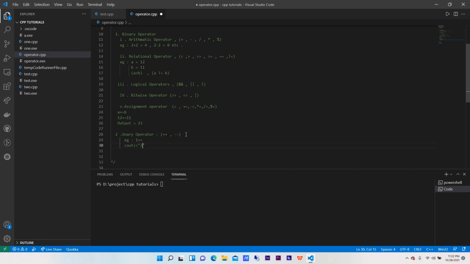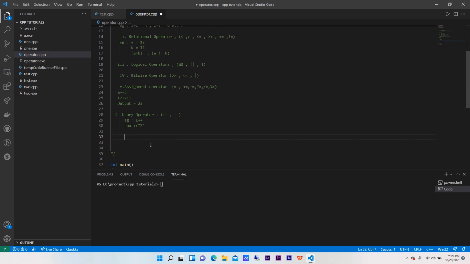You got my point? There are different types of unary operator. One is postfix and one is prefix. The example which I have given is prefix. Now see, the concept comes here. Listen carefully. We all know that the code is read from left to right. Now when we do cout and we write 2 plus plus, and if we do plus plus 2, there is a difference.